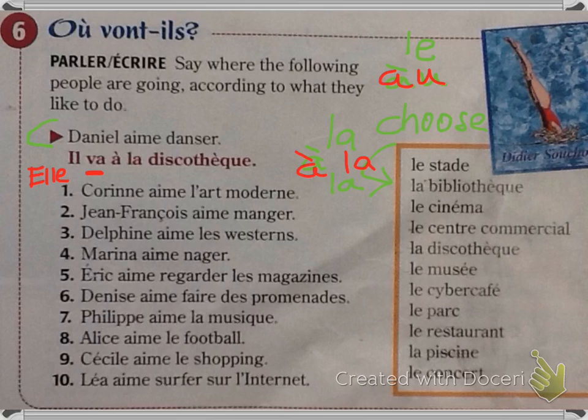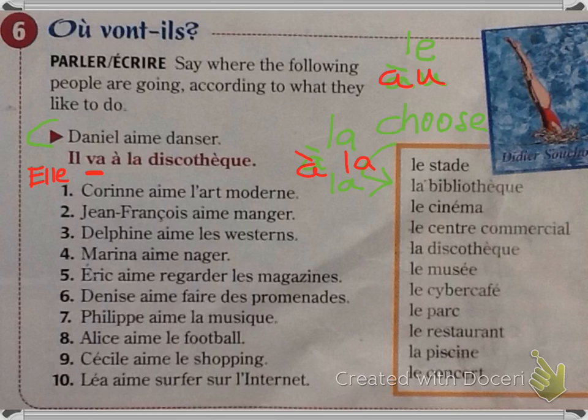Number 1, we have Corinne aime l'art moderne. Corinne va au musée. 2. Jean-François aime manger. Il va au restaurant. 3. Delphine aime les westerns. Elle va au cinéma. Numéro 4. Marina aime nager. Elle va à la piscine. Numéro 5. Eric aime regarder les magazines.